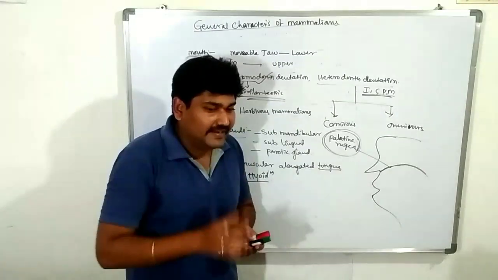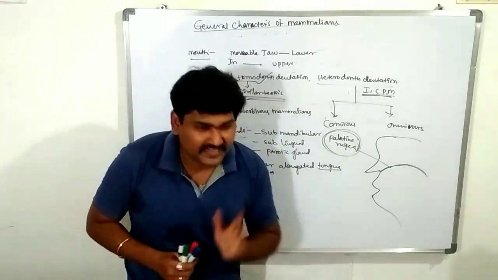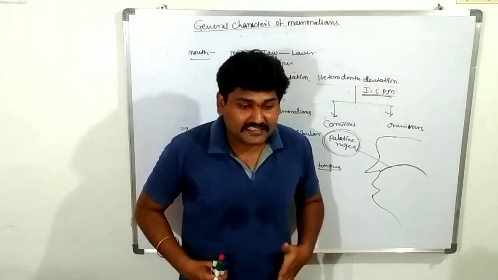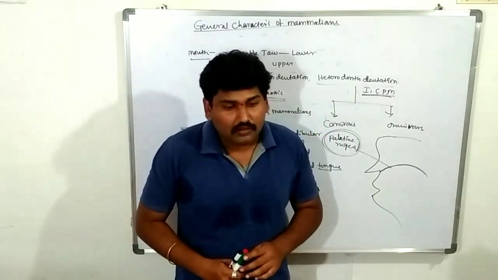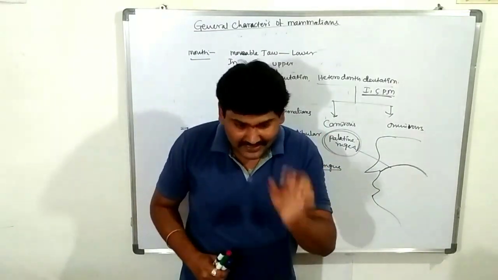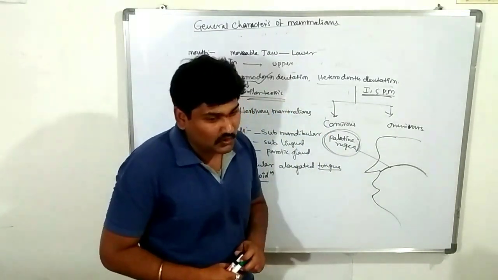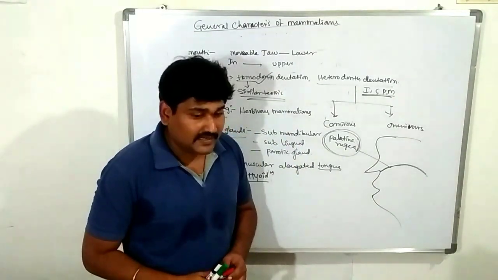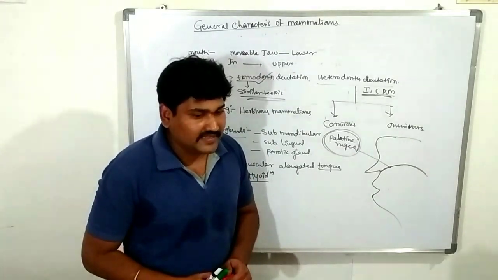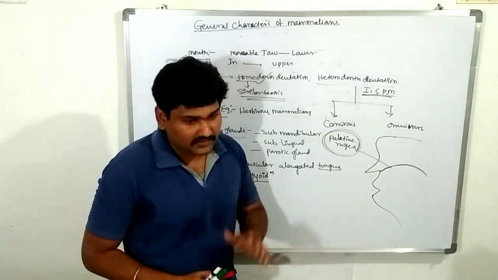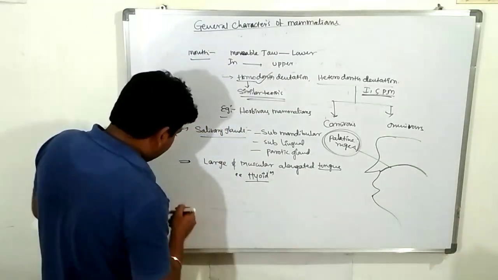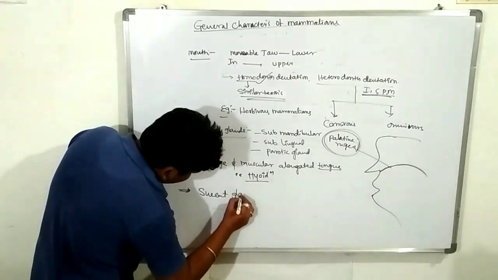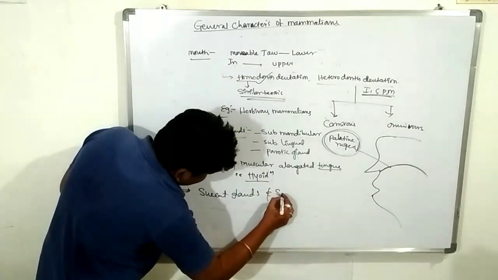The total body has minute pores, minute openings. The total surface of the body, from anterior to posterior, with the exception of the palm, is covered with small minute pores. These pores are known as sweat glands. Most mammals have sweat glands as well as sebaceous glands. The body is covered by sweat glands as well as sebaceous glands.